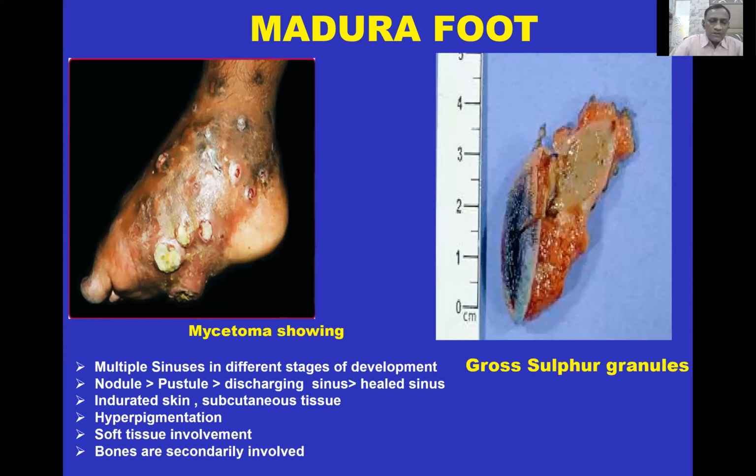Some of them are nodules, some of them are pustule formations, some of them are discharging sinuses, some of them are healed sinuses. The skin between the sinuses is indurated, and basically this is a subcutaneous tissue affection. There's hyperpigmentation and soft tissue involvement, and bones are secondarily involved. This specimen shows the gross sulfur granules.